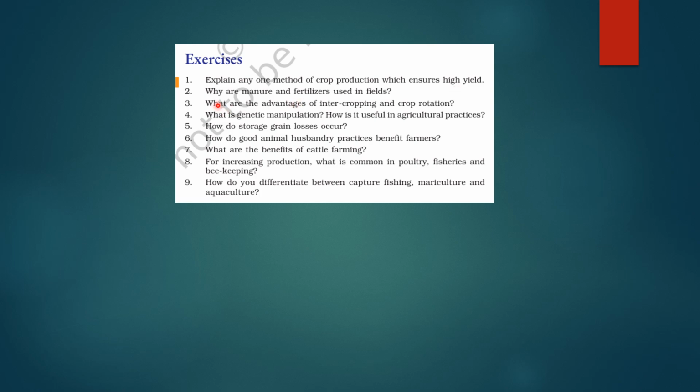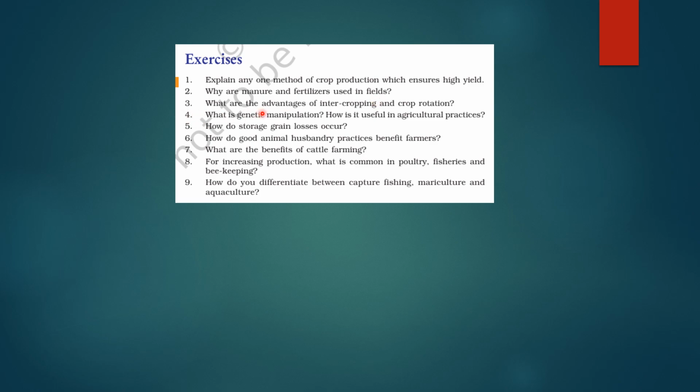Second question is, why are manure and fertilizers used in fields? क्या purpose होता है इनका? तो ये इसलिए यूज करते हैं because they enhance the soil fertility, they supply essential nutrients which are required for plant growth. Okay, they improve the soil structure, increase crop yield, and help replenish the nutrients which are lost due to continuous farming. ठीक है, इसलिए ये essential होते हैं.